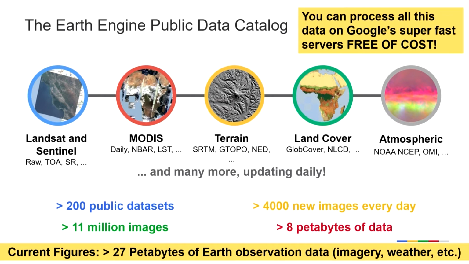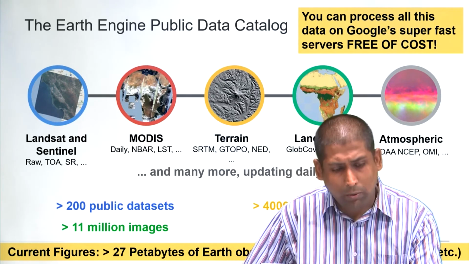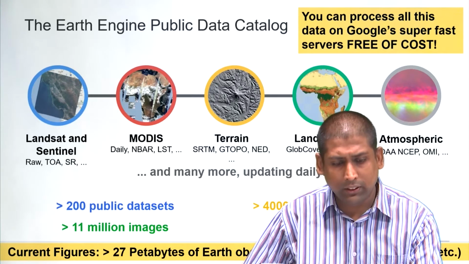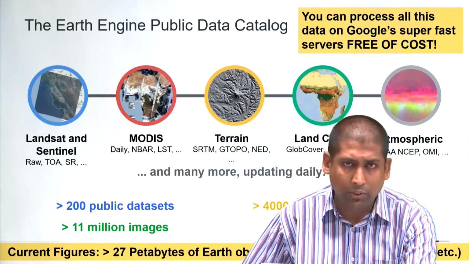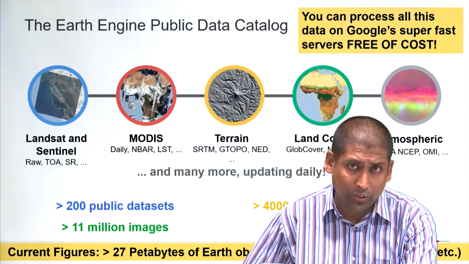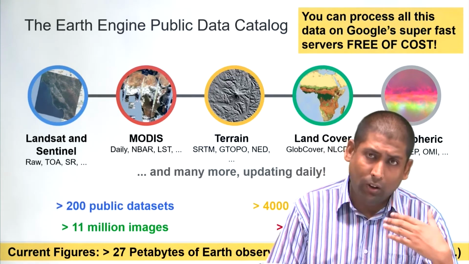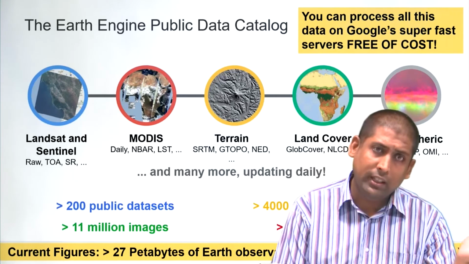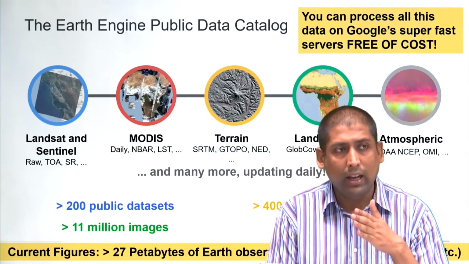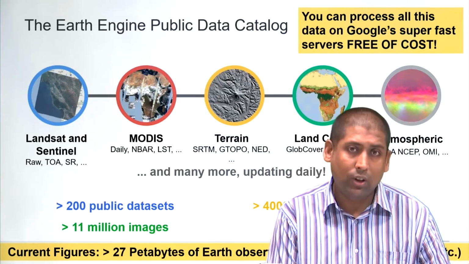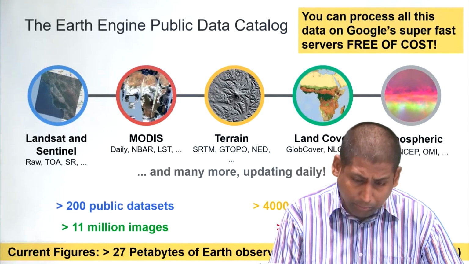You have all these data available: Landsat, Sentinel, their raw products, the top of atmosphere, their surface reflectances, then MODIS data, different elevation or terrain, different land covers, atmospheric data, temperature, precipitation, NDVI, and all this data is available from the beginning of these sensors till the most recent day, in some cases as less than 1 or 2 days behind today.